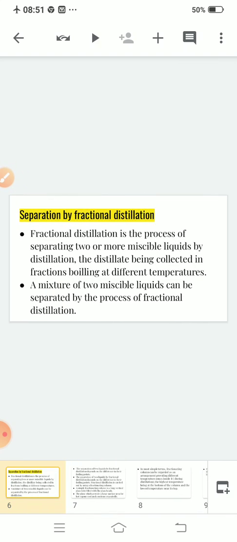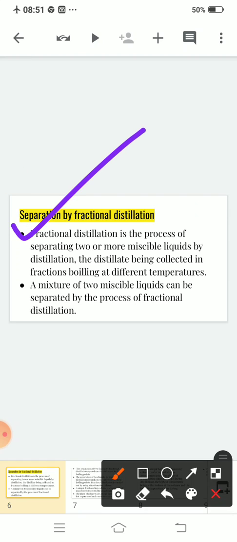So let us start. Fractional distillation is a process of separating two or more miscible liquids by distillation, the distillate being collected in fractions boiling at different temperatures. Clear? What do you mean by fractional distillation? Fractional distillation is basically a separation technique. We all know that.